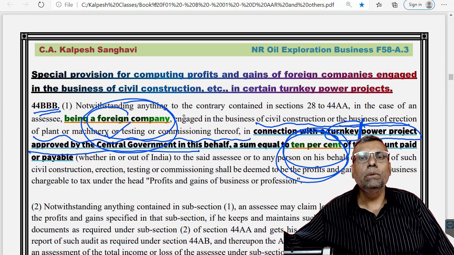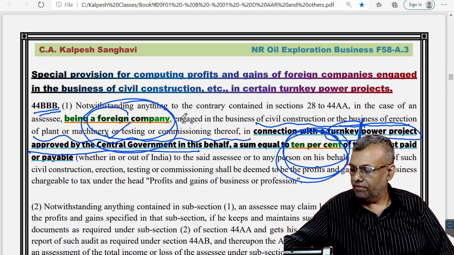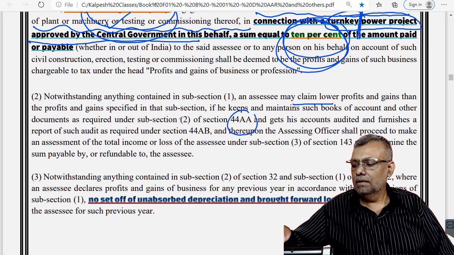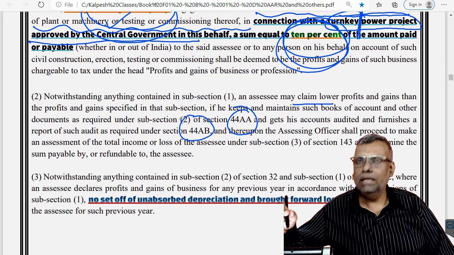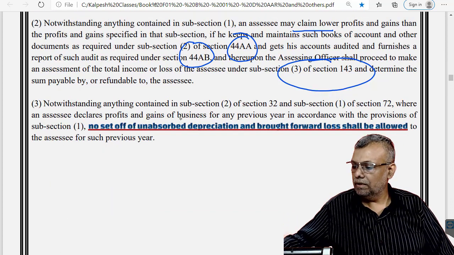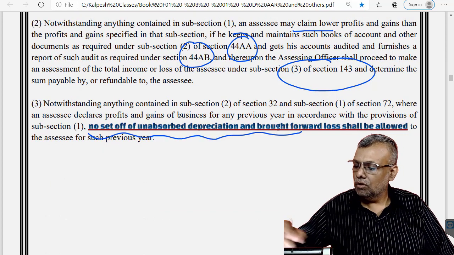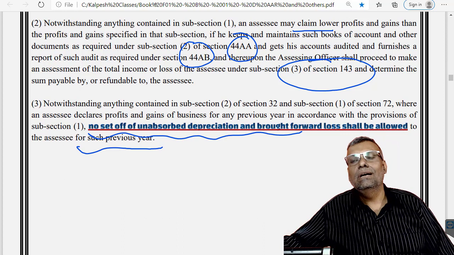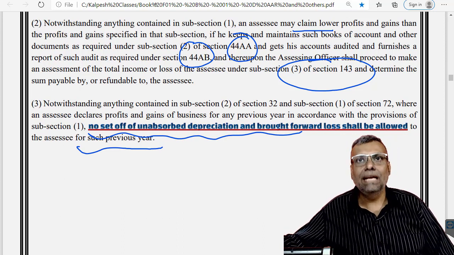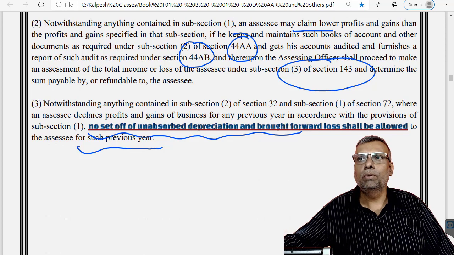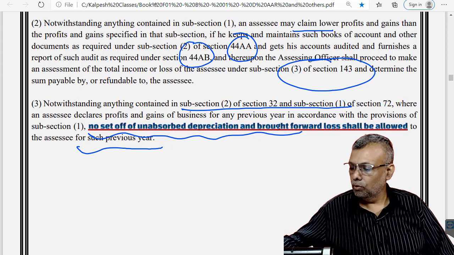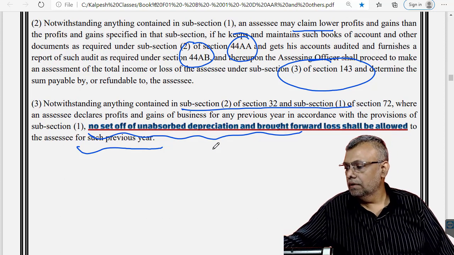So under 44BB also 10%, here also it is 10%. Other things are almost similar. You may claim lower profit if you want to, but maintain the books, get the books of accounts audited, and there is a compulsory scrutiny. There is no carry forward set off of the depreciation under these particular provisions. So this benefit has been denied when it comes to these particular provisions with respect to carry forward set off of the specified provisions.